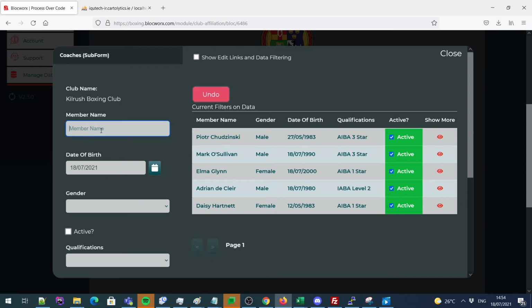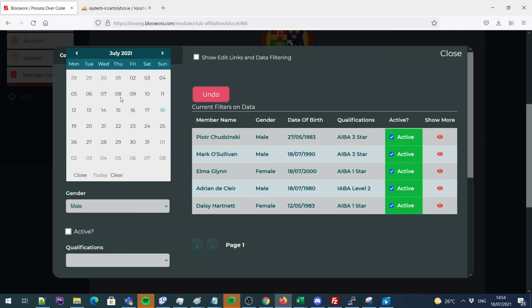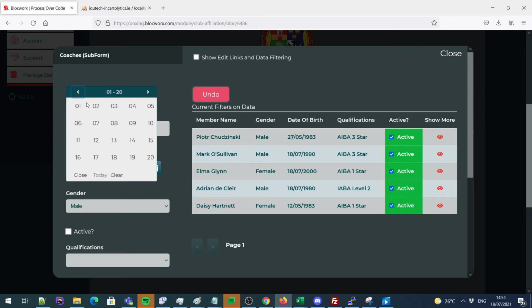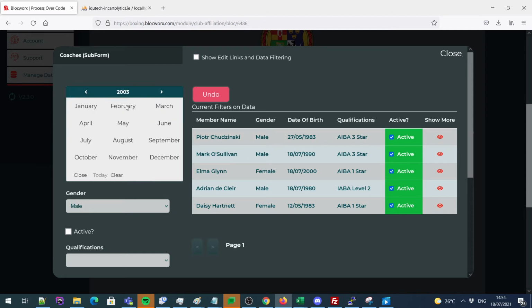Finally, you might want to add a new coach. In that case, we just go on the left hand side here. Put in the name, put in the date of birth. You can use the pop-up. We'll select the year. We'll say 2003, February 13th.